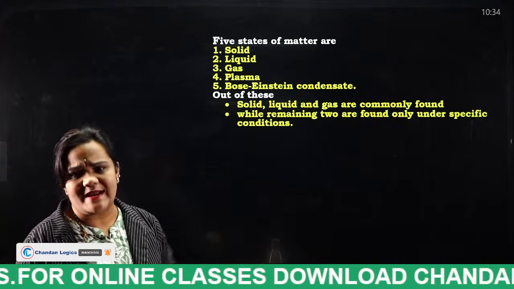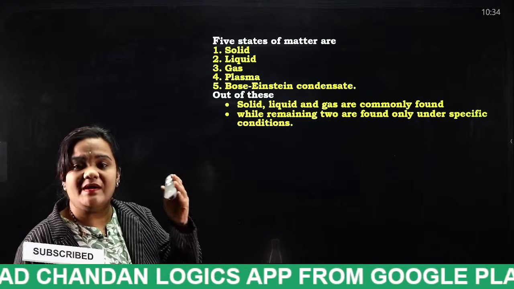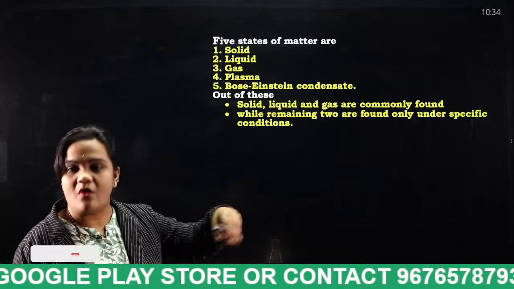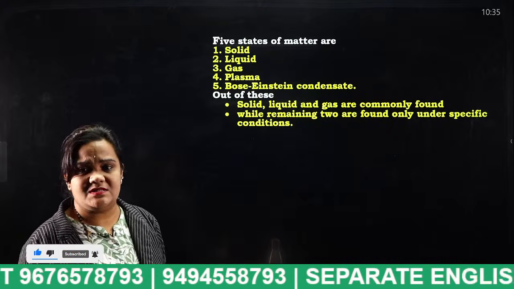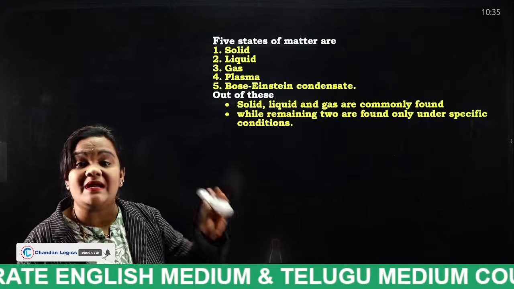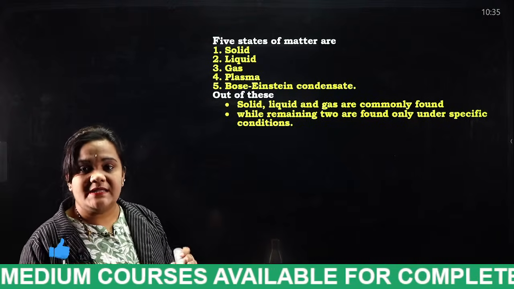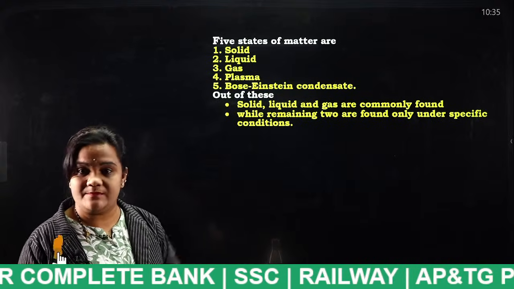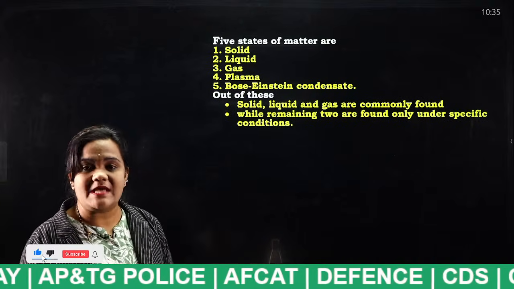So what is plasma actually? What is solid? Solid is nothing but an object. Liquid is nothing but which is in the form of a fluid, and the gaseous state is nothing but which is in the form of air. So these are some examples of solid, liquid and gas. What is plasma actually? If the gas gets ionized, if some of the electrons get ionized in the gas, that particular state is known as what? Plasma. Example, flame. You all know what a flame is. It is a perfect example of plasma.